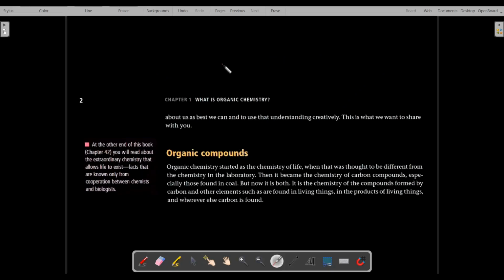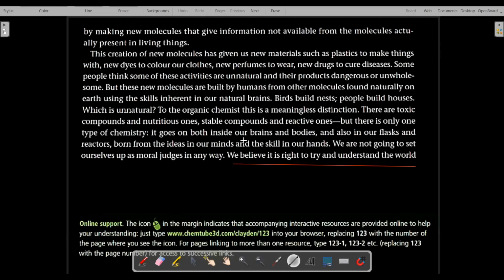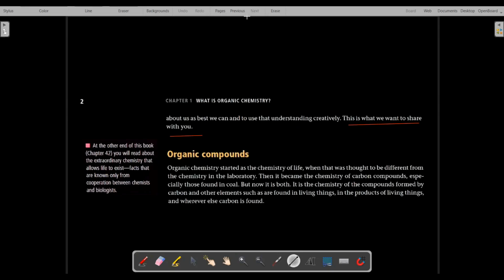So we should learn about the world around us as best as we can, and we should use that understanding creatively to make creative things out of the creativity in our mind. This is what we want to share with you. The author further adds that it is right to try and understand the world about us, and to use that understanding creatively. This is what the author wants to share with us.